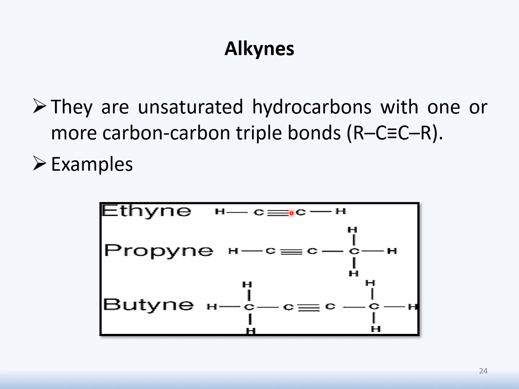Ethyne has 2 carbon and 1 triple bond. Propyne has 3 carbon and it also has 1 triple bond. Butyne has 4 carbons, also with 1 triple bond.